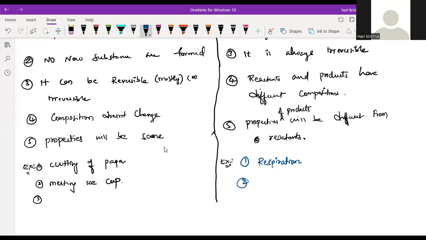Respiration, digestion. Can anyone of you tell me what is the equation for respiration? It's like O2 plus, O2 is equal to CO2 plus.